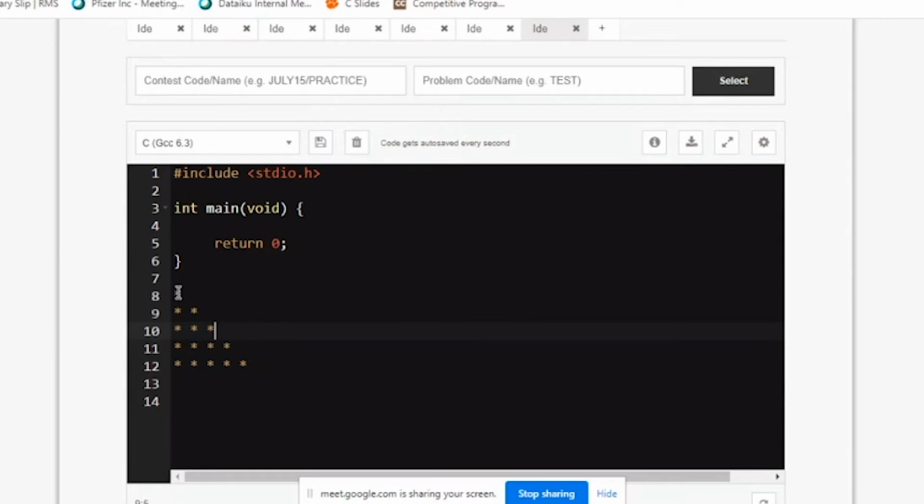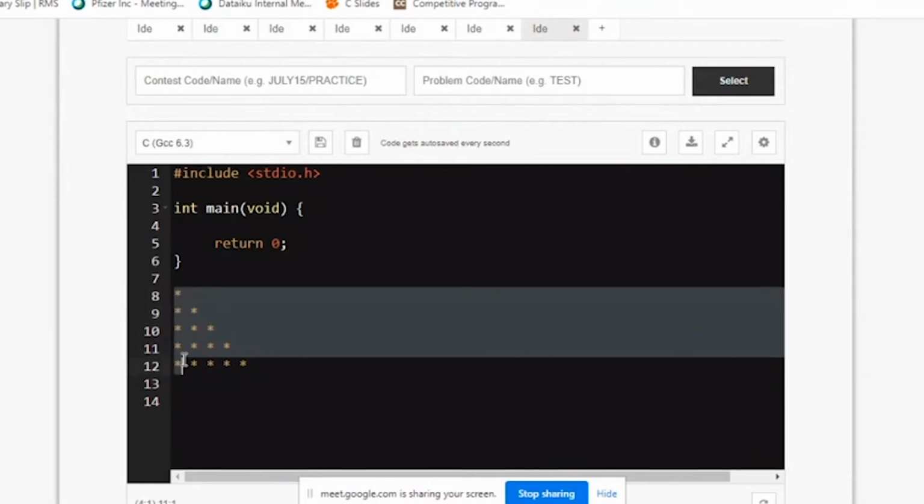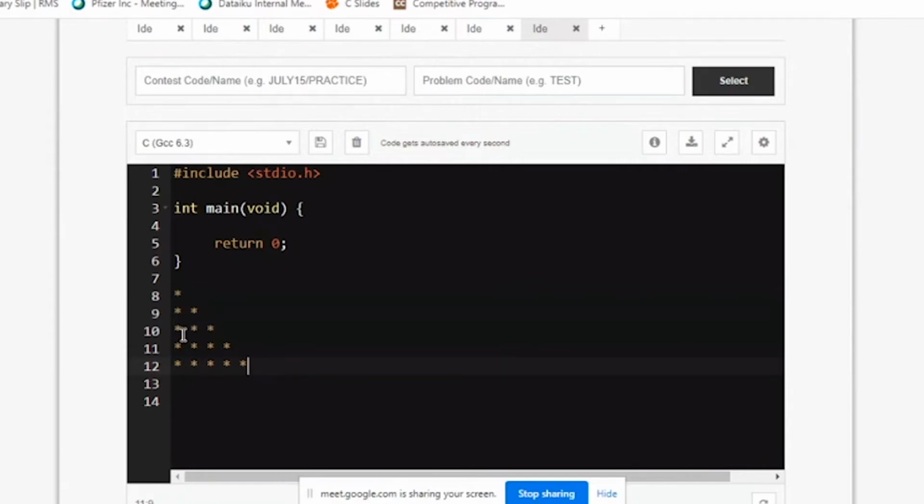When someone is giving you a problem like this, you need to clearly look at how many rows are there, means how many lines are there. You can clearly see it as a 5-line pattern, lines 8, 9, 10, 11, 12. So there are 5 lines. And how many values are there in each line? In the first line 1, in the second line 2, in the third line 3, in the fourth line 4, in the fifth line 5. So there is a sequence. We call it a pattern.